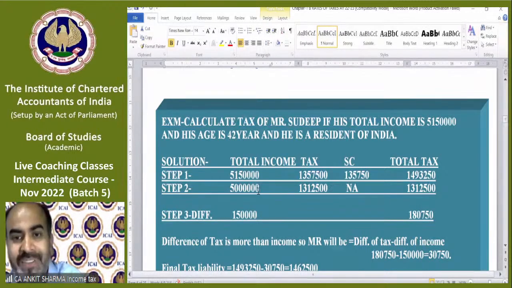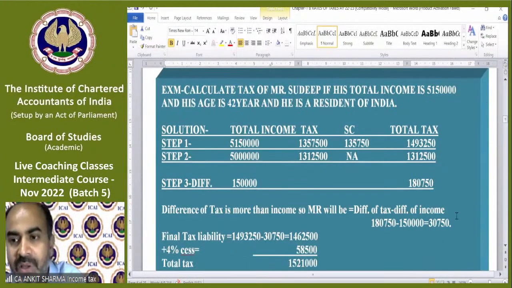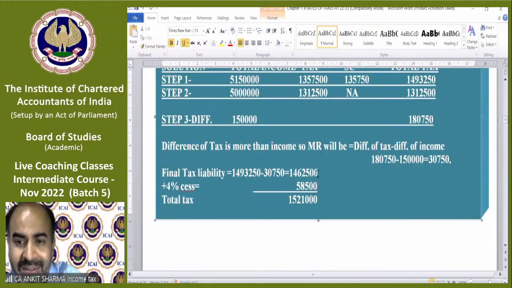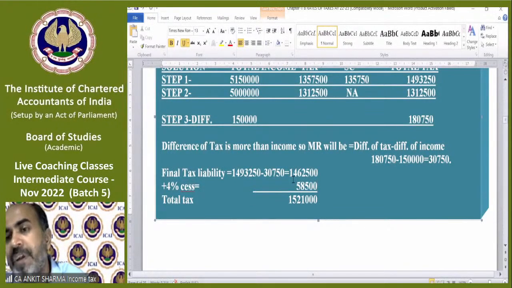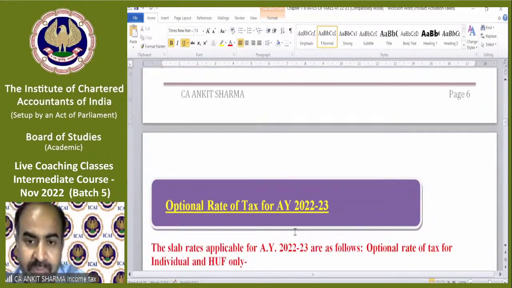In step 2 it will be 50 lakh because the previous rate of surcharge is 0%. So the difference is 30750. That will be our deduction from our tax, and then cess will be applicable. So you should read this example and try to solve it yourself, so you will have the practice of what exactly and how exactly we need to calculate these.